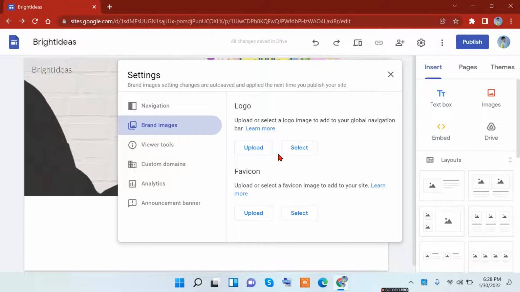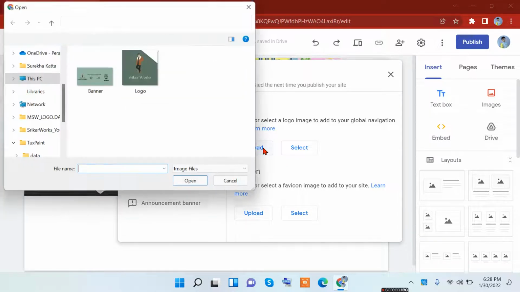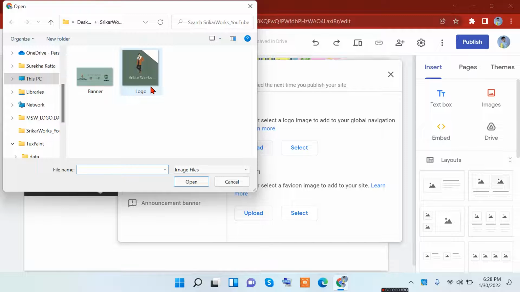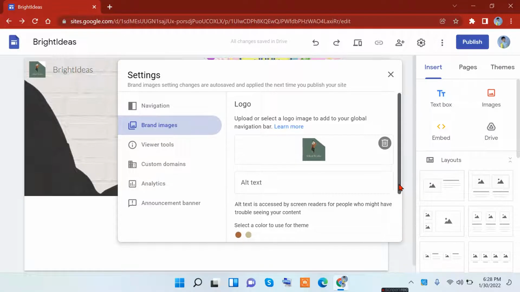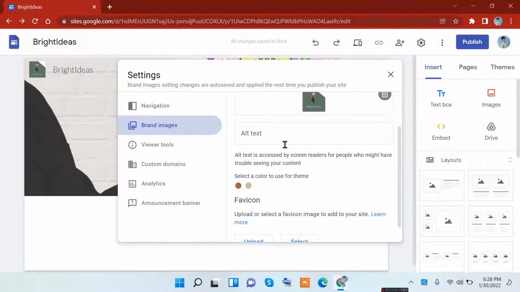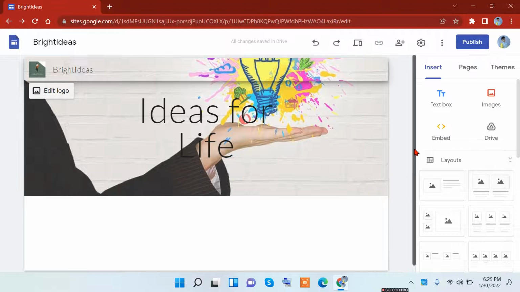I created my logo using Canva. Link to Canva will be in the description box down below. Click on the upload. And this is the Srikar logo. It is my YouTube channel logo, if you did not know. You can even select the colors to use for the theme. That is what Canva allows. You can change some of the themes on the picture. That is why I mostly use Canva for my design. Anyway, after you see your logo pop up here, click on the X and yep, you got your logo ready.